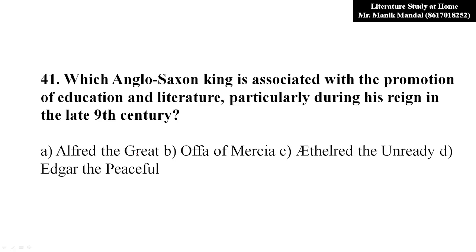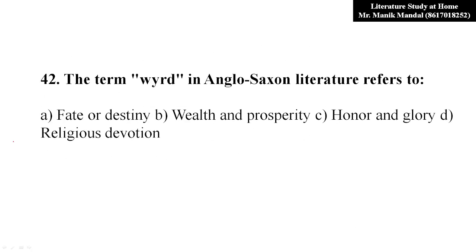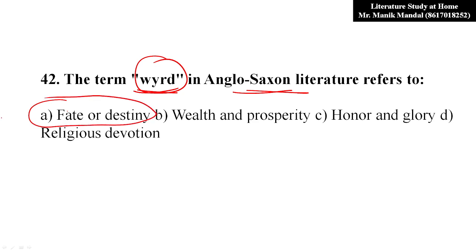Now question number 41. Which Anglo-Saxon king is associated with the promotion of education and literature, particularly during his reign in the late 19th century? So it was none other than Alfred the Great. Now next question. The term wyrd in Anglo-Saxon literature refers to what? So it is called fate or destiny. It is called your fate or destiny.